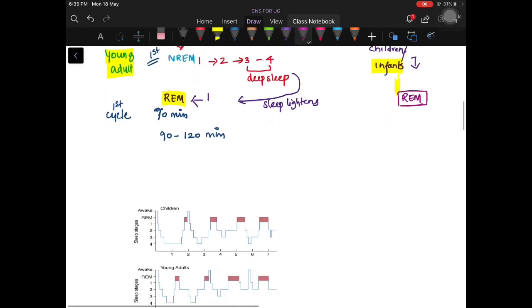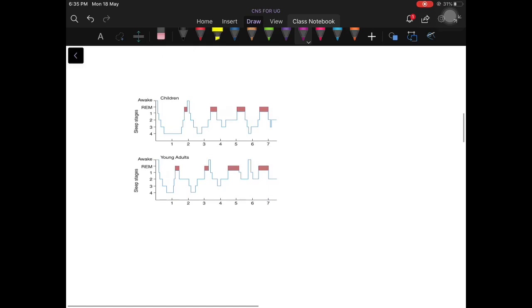See this diagram. This is sleep stages. This is the duration for the children and the young adults. As we discussed, for the young adults, he goes from awake to NREM stage 1, stage 2, stage 3 and stage 4.